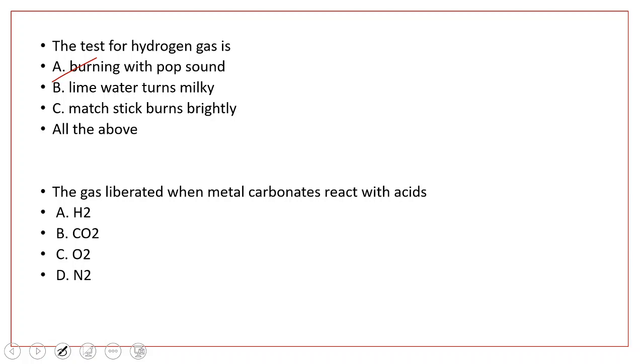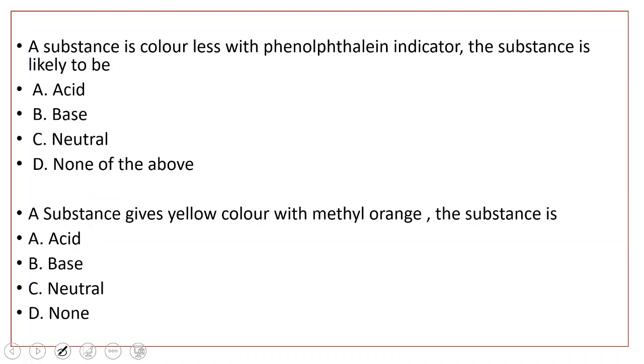Right. The next question. The gas liberated when metal carbonates react with acids. We have discussed this activity also, that the gas liberated when an acid reacts with metal carbonates is carbon dioxide gas. Next. What is the test for carbon dioxide gas? Carbon dioxide turns lime water milky.